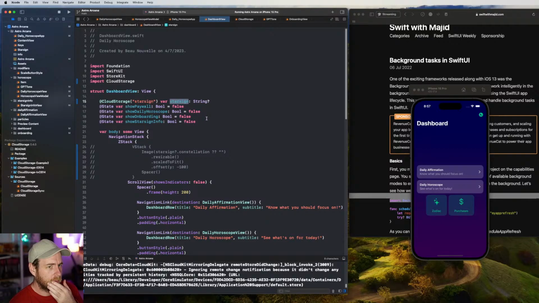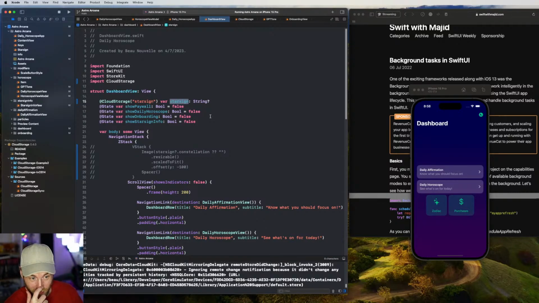This time around, what I want to work on is some background mode stuff. I want to schedule an astrology reading, like a horoscope, in the background, say, a couple of minutes past midnight every day. I want to do a fetch and then store it. I think the best place to store that information is probably in the Core Data, Swift Data stuff. So I'm going to try and do a bit of both.